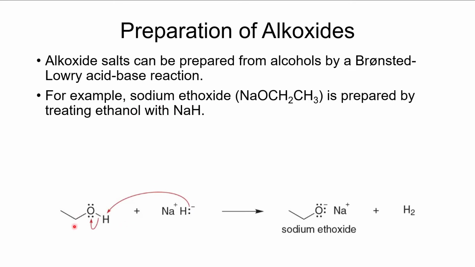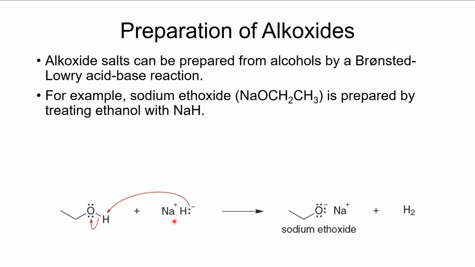All right, so the pKa of this alcohol, this is ethanol, has a pKa of about 16. All right, H2 has a pKa of about 35. That means that this acid is much stronger than that acid. So we can get the equilibrium to lie to the right.